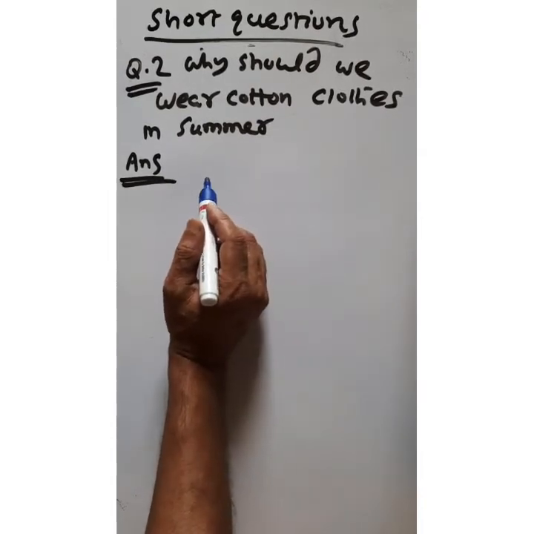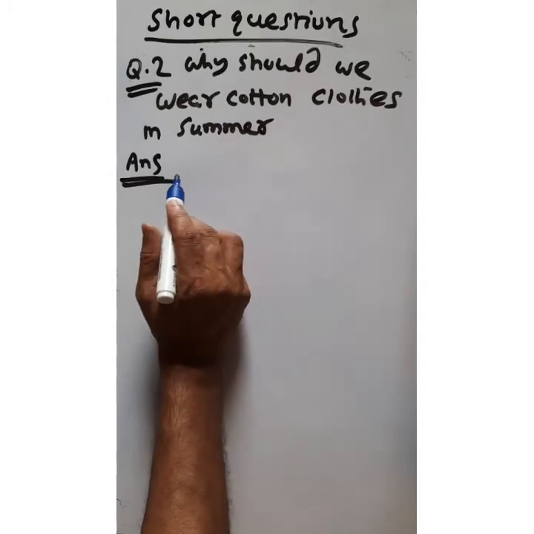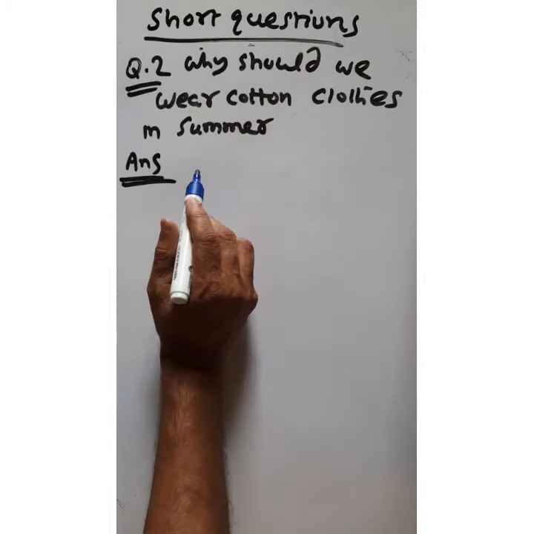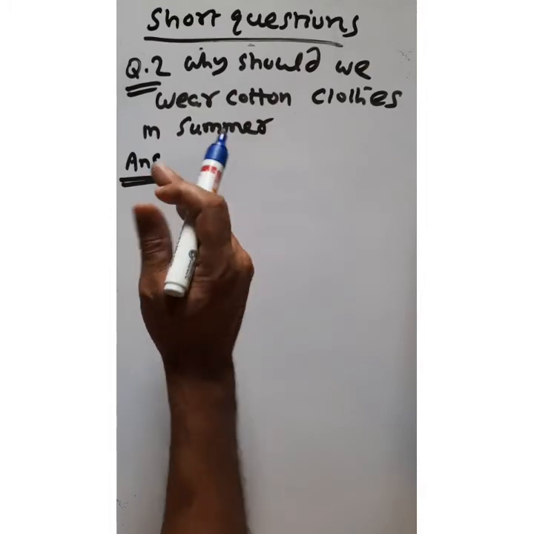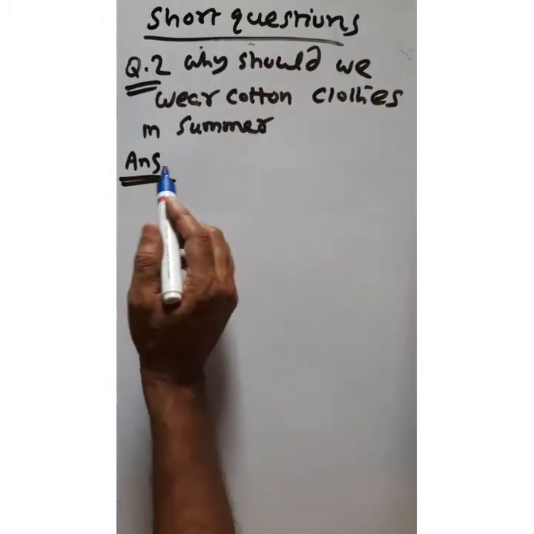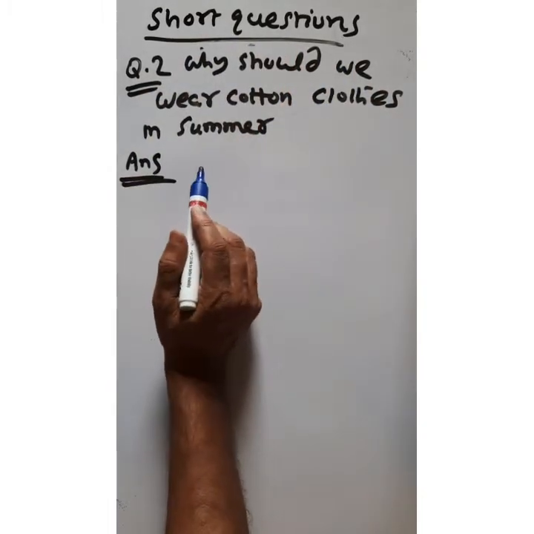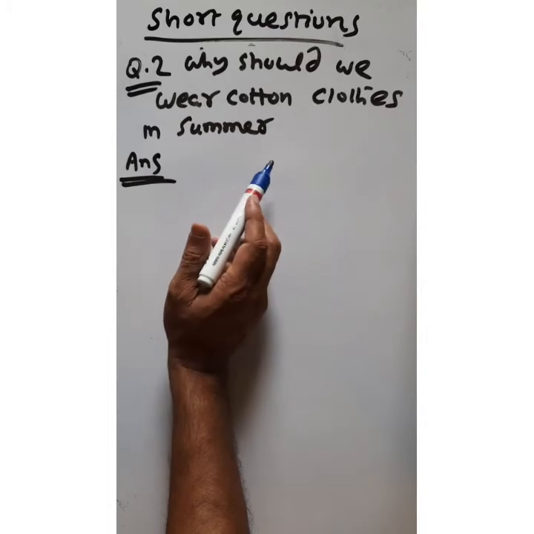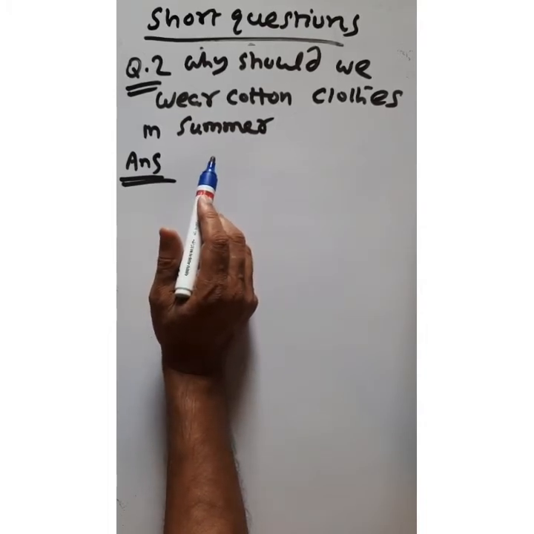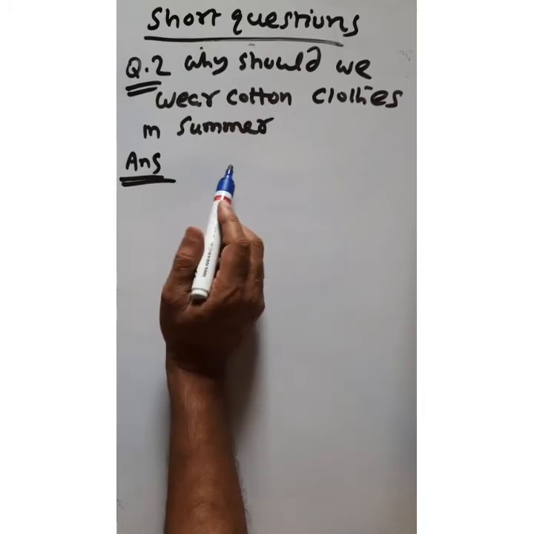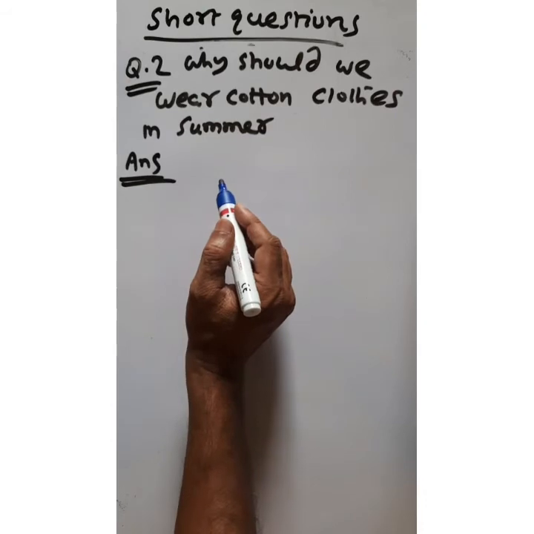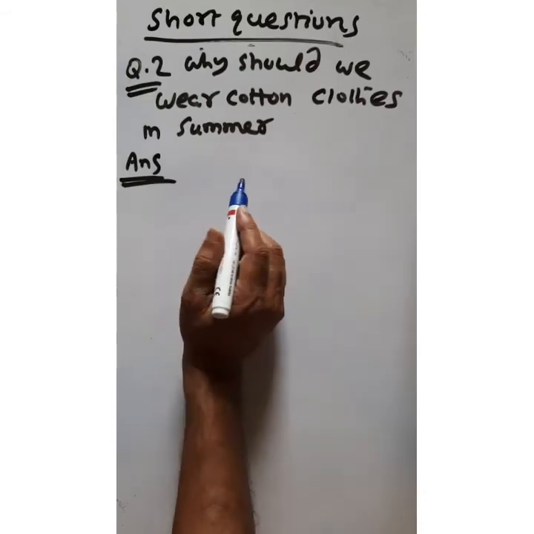So why do we feel hot? Because on a hot day our body gets sufficient heat energy, and that heat energy must be extracted to the surrounding. That heat energy will be absorbed by your cotton. So when the cotton absorbs sweat from your body and it is evaporated to the surrounding, the evaporation of the sweat cools our body.